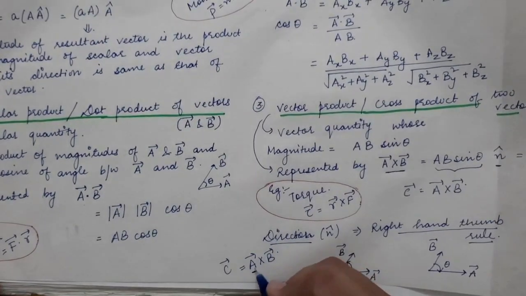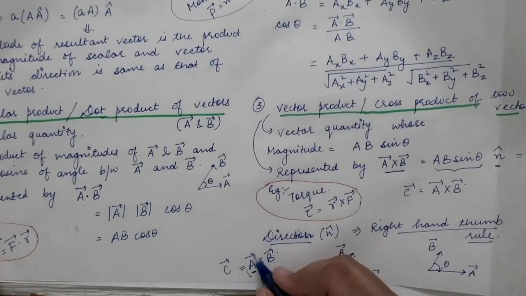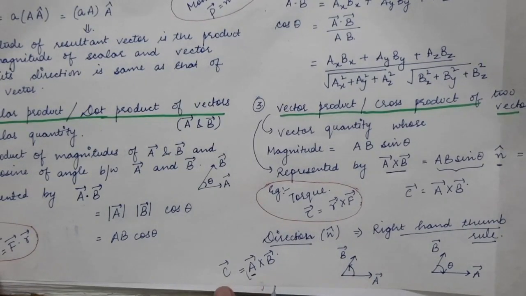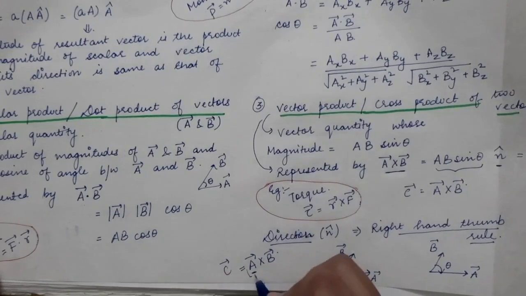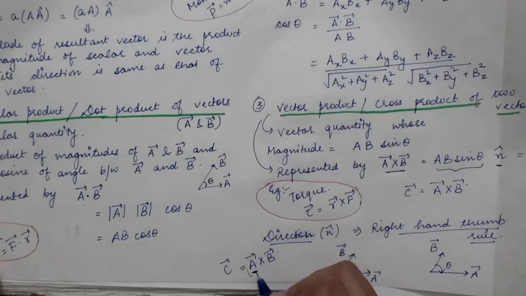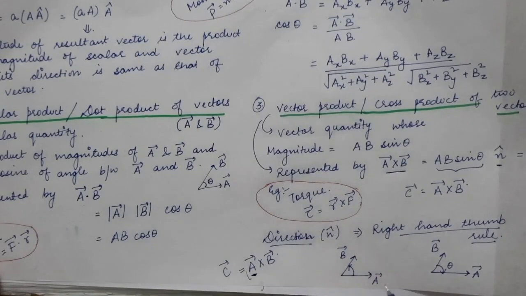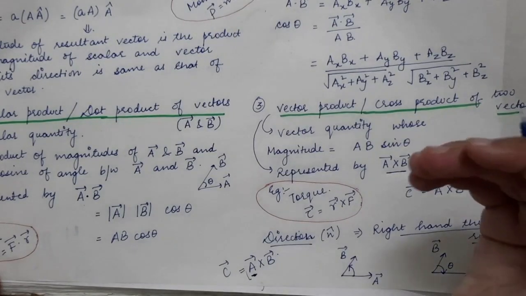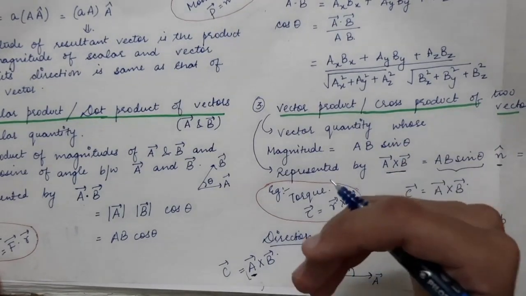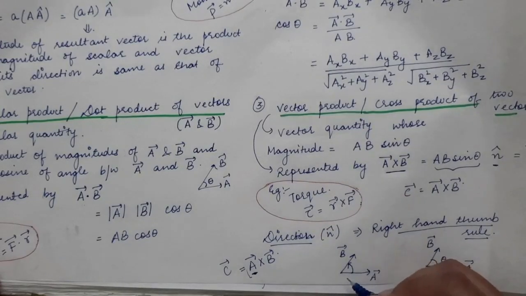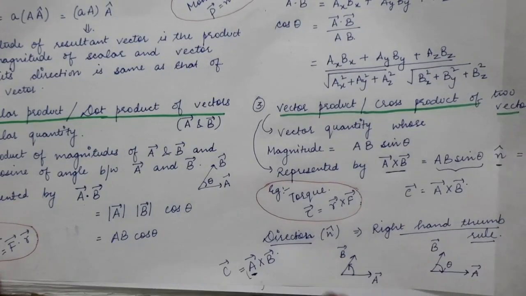The vector which is written in the first position of this expression is the A vector, and we have to find the direction of C vector, which is equal to A vector cross B vector. So A vector is written first. So you curl your fingers from A vector to B vector. The direction of the thumb will give you the direction of the C vector.